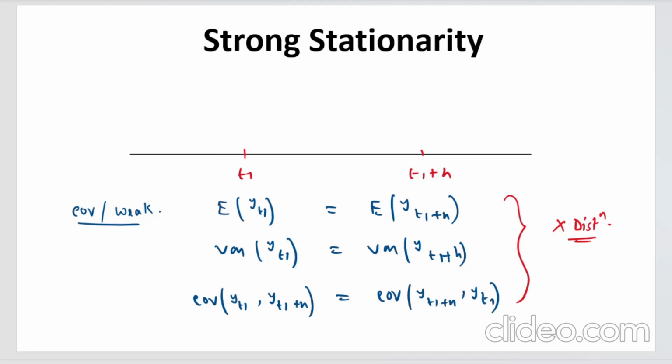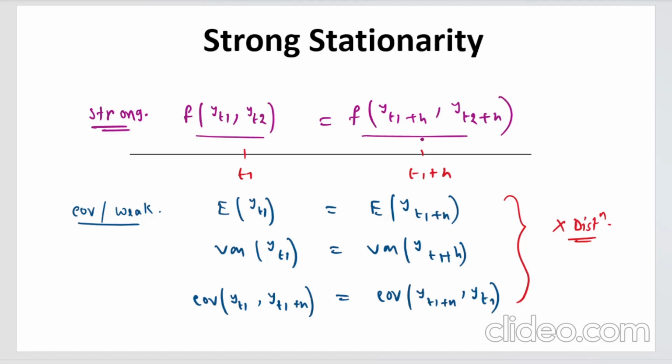But similarly, if you want to show it for a strong stationary time series, what will you say? The joint distribution of yt1, yt2 has to be exactly equal to that of yt1 plus h, yt2 plus h. If you can show these joint distributions are the same, then automatically these properties will also be the same, because from the distribution you derive these properties. But here we are only considering the properties, not the distribution. If the distributions themselves are the same, the properties are bound to be the same.